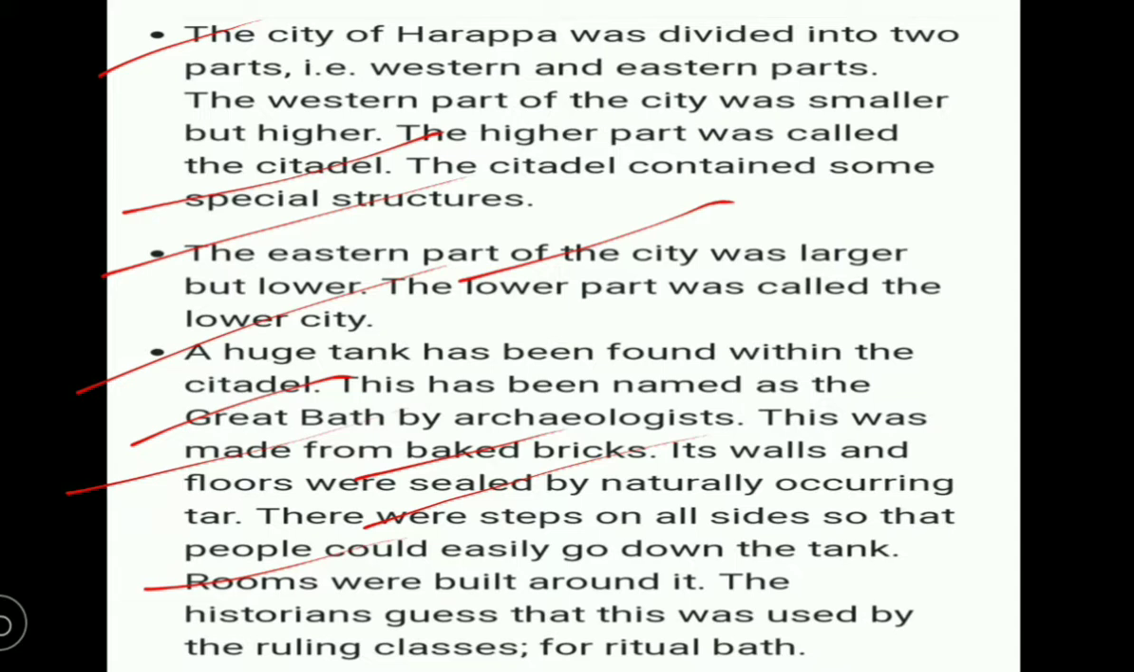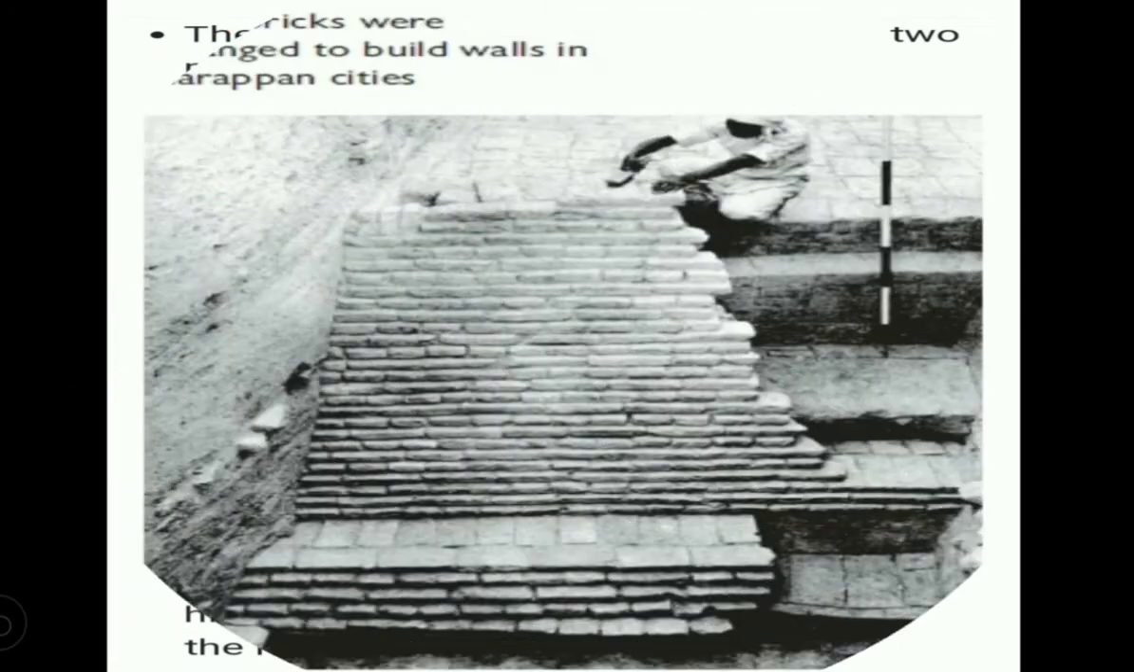Around the great bath, rooms were also available, and historians guess that this was used by the ruling classes. Ruling classes means the rulers used this great bath during festival time for a holy bath or a ritual bath. Next we go through the bricks.